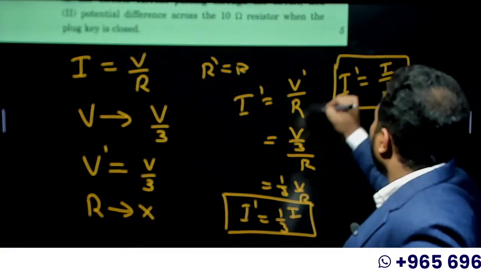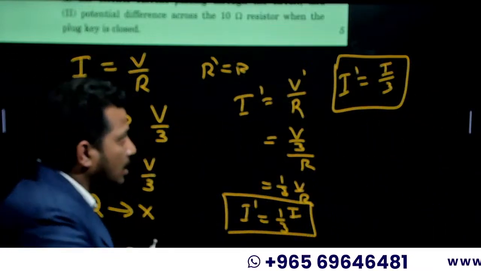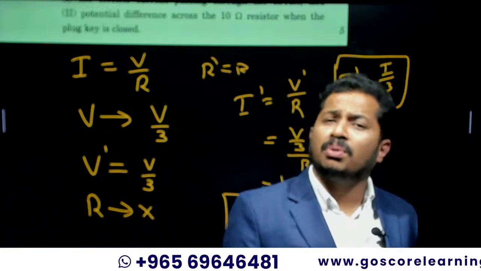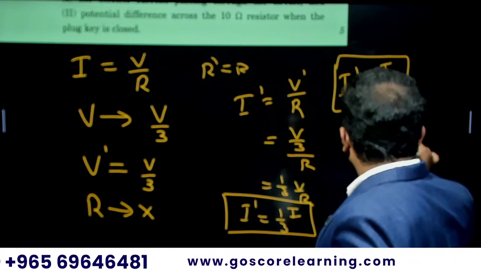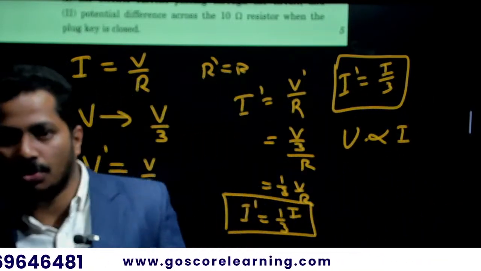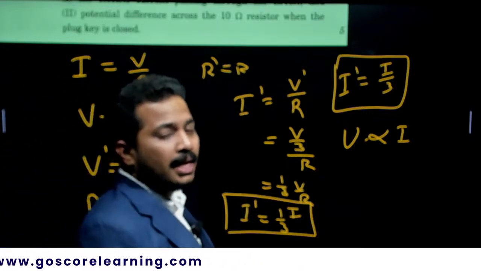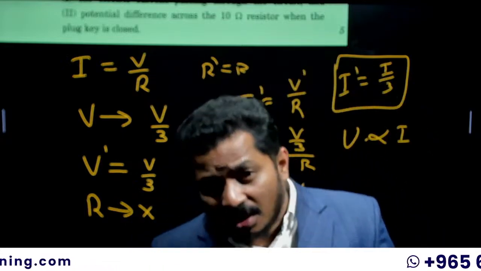So without changing resistance, when the potential difference is reduced to 1/3, current will also reduce to 1/3, because V is proportional to I. If voltage is reduced to 1/3 without changing the resistance, current will also be reduced to 1/3 as they are directly proportional. Which law is that? Ohm's law. It is Ohm's law, sir.